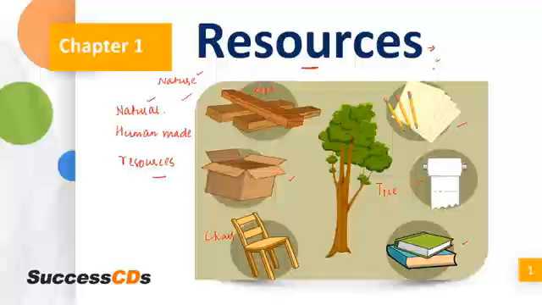So do you think a carton has a use? Yes, it has use because you can pack stuff in it. A chair is used for sitting. Books and pencils are used for studying. So similarly, all these objects serve a purpose and they have certain use for us, and that is why we know them as a resource. So this is the main objective of this chapter, for you to understand what is a resource, what are the various kinds of resources, and whatever else is there, we'll study in the upcoming slides.